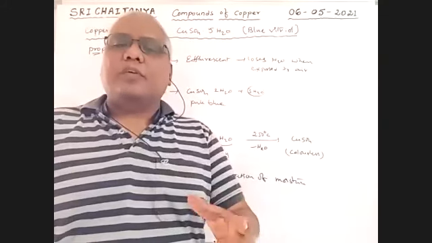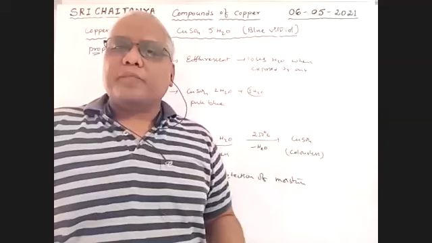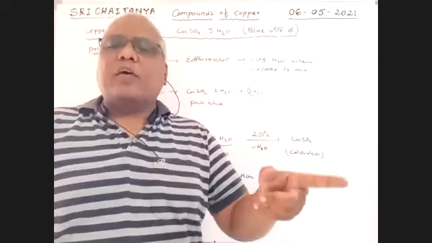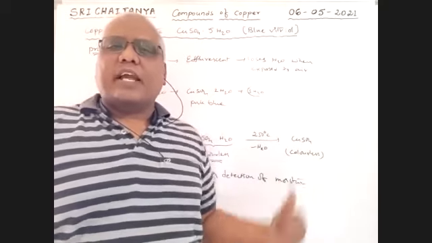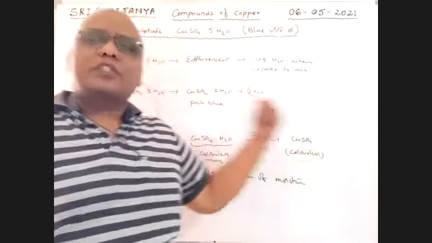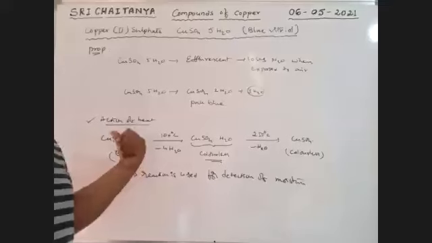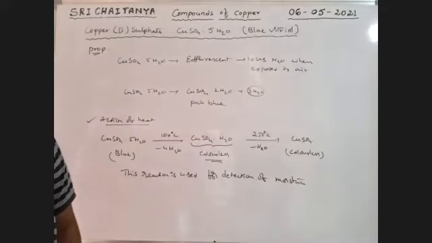This is how the presence of moisture is identified. Whether water vapors are there or not is identified with the help of this reaction. The colorless compound changes to colored, and the colored compound on heating changes to colorless. So this is the identification reaction.